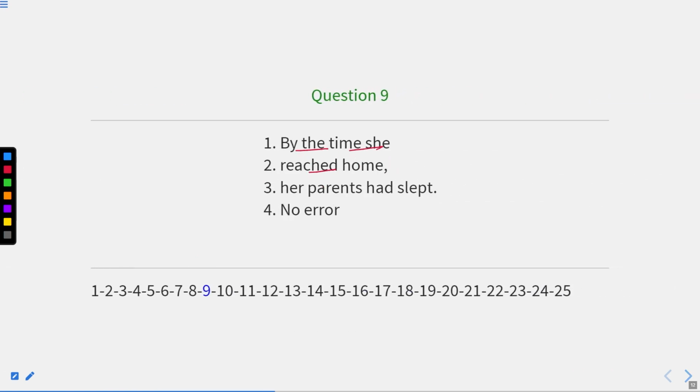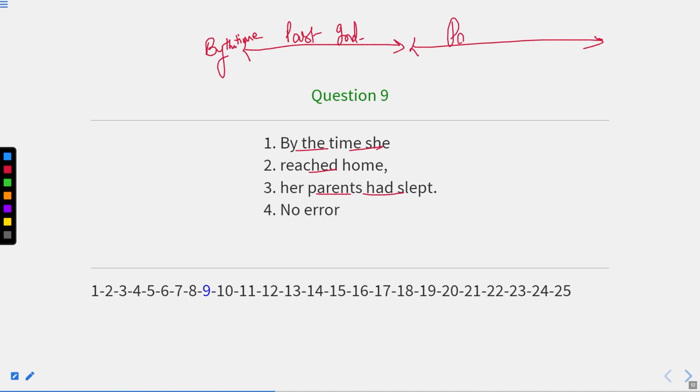By the time she reached home, her parents had slept. Now, if you see by the time, after by the time, again, we need to write the same combination, that is past perfect and past indefinite. But after the by the time clause, whenever we write this phrase by the time, just after it, we should have indefinite clause. And if it is indefinite, this should be past indefinite. The remaining will be in past perfect tense.